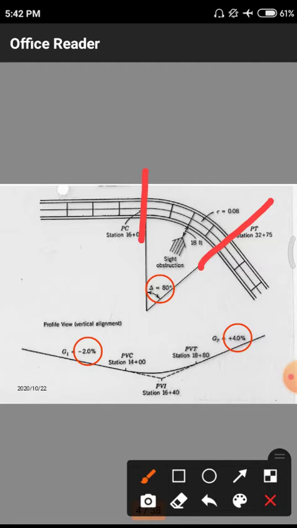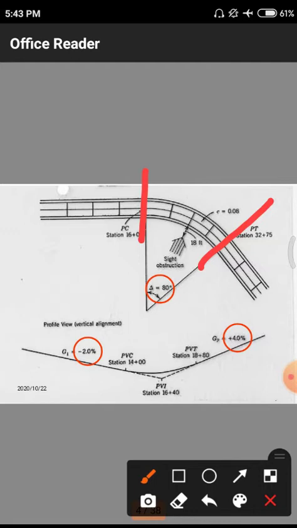After that, in the bottom part we are having the vertical alignment. This is the horizontal alignment, the top portion. In the below portion we are having this vertical alignment. In this vertical alignment also there is merging of two roads, and they are simply shown by dotted lines. If they merge with respect to the straight portion, what do the lines look like? By using this curve, what do the lines look like? Those two we are having.